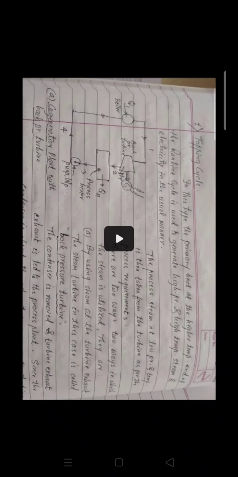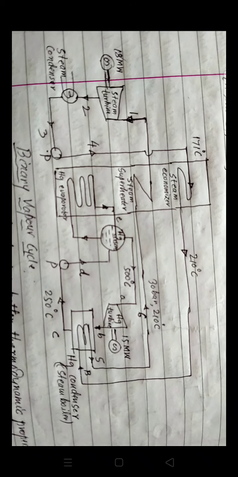Now, actually, the binary vapor cycle consists of different important parts, that is steam turbine, steam condenser, a pump which is connected to the condenser, that is the mercury condenser, and another connected to a mercury drum, and the common parts are steam economizer, superheater, and mercury evaporator.